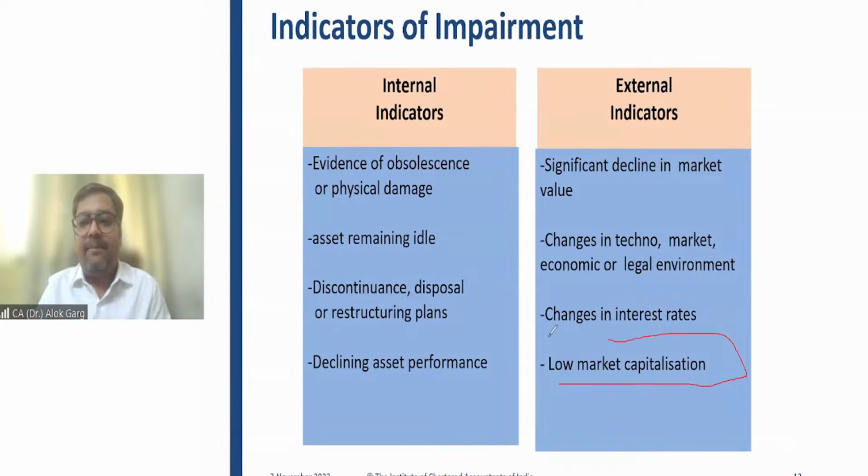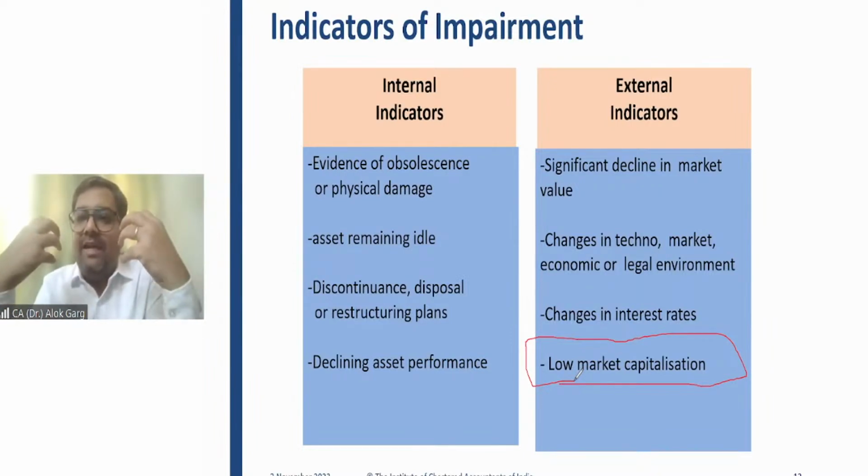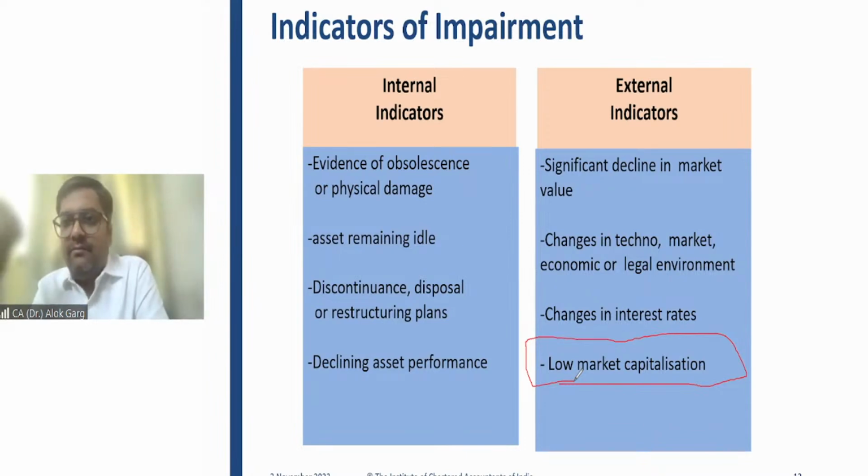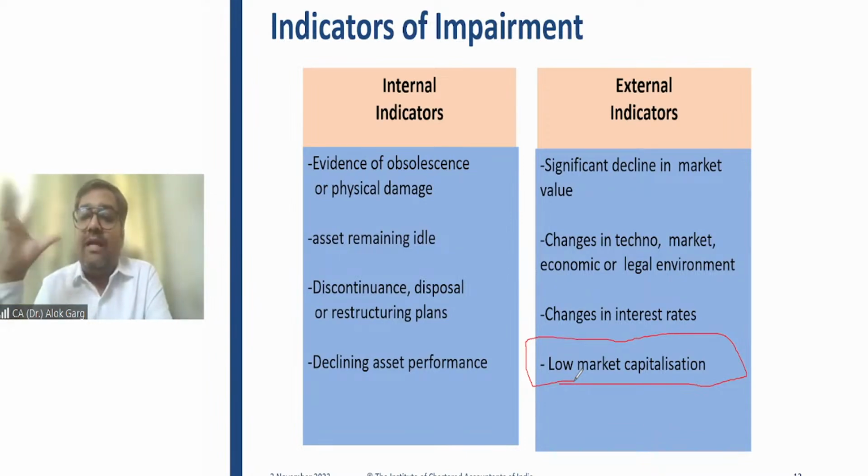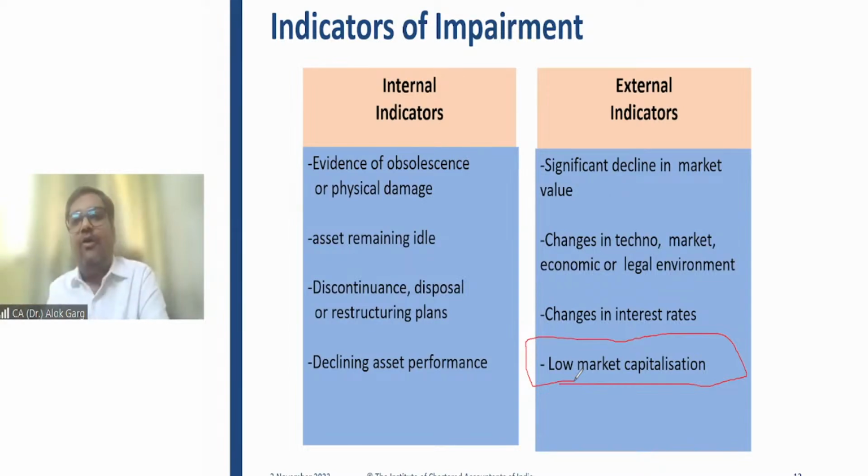This low market capitalization is also an indicator of impairment. For example, the market capitalization, the value of the share of the entity, is going down, right? Let's say the total assets of the entity are 10,000 crores, but the market value of the share has significantly gone down. It means the value of the entity is getting down. So this is again an external indicator of impairment. Do you understand lower market capitalization? Market capitalization is equal to number of shares multiplied by market value of share.